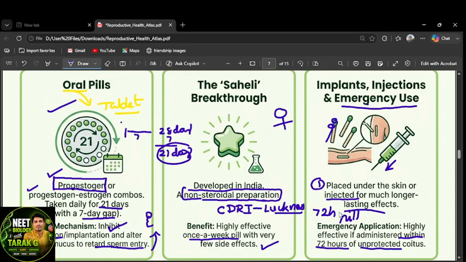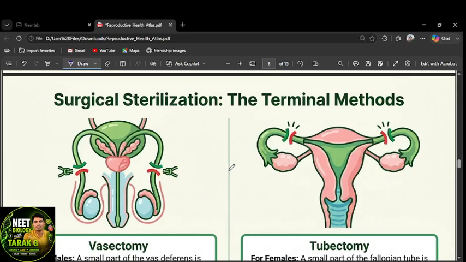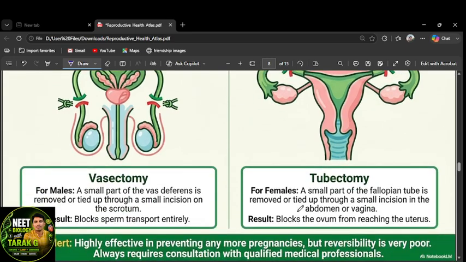These are the implants. Implants are the injections which are used to prevent unwanted pregnancies, right? Now, surgical methods, which we also call the terminal methods. Here the reversibility is very poor. What is it? Vasectomy in the male and tubectomy in the female.